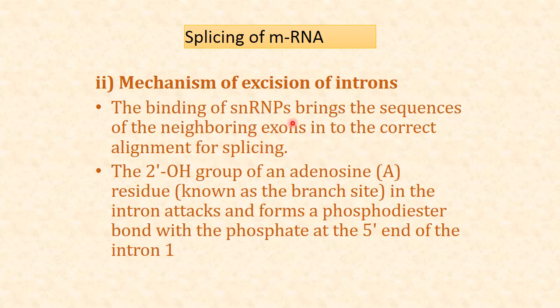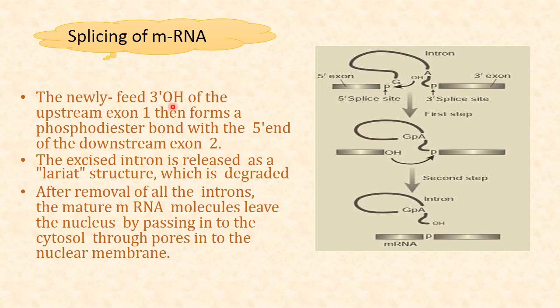The binding of small nuclear RNPs brings the sequences of the neighboring exons into the correct alignment for splicing. The 2'-OH group of an adenosine residue in the intron forms a phosphodiester bond with the phosphate at the 5' end of the intron. The newly freed 3' end of the upstream exon 1 then forms a phosphodiester bond with the 5' end of downstream exon 2.